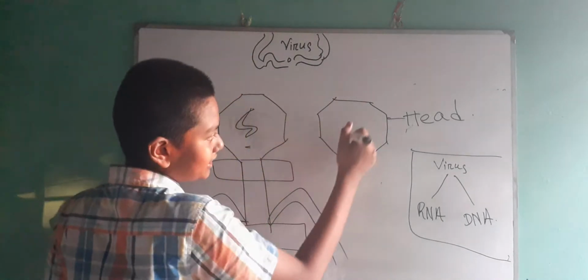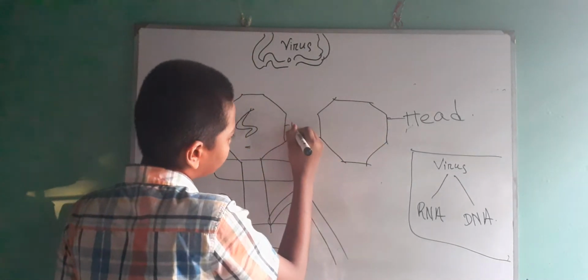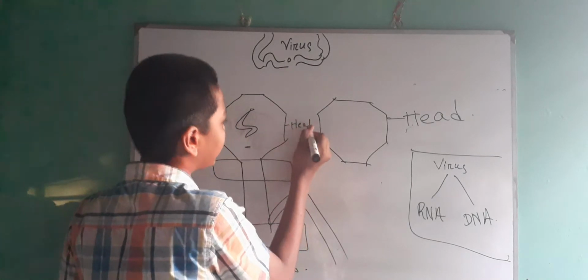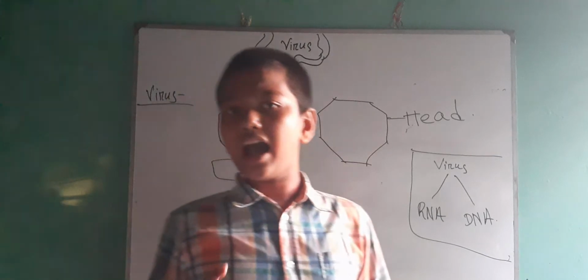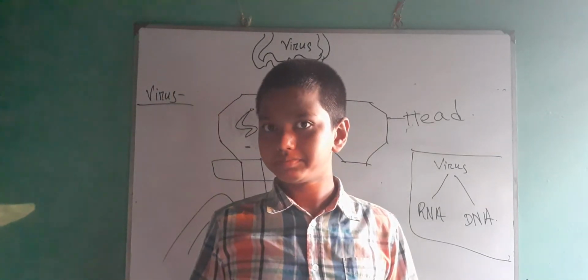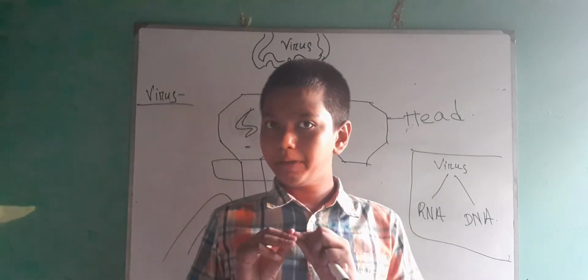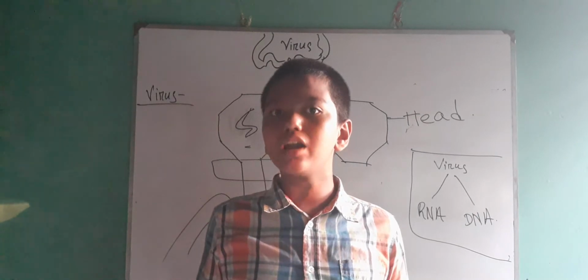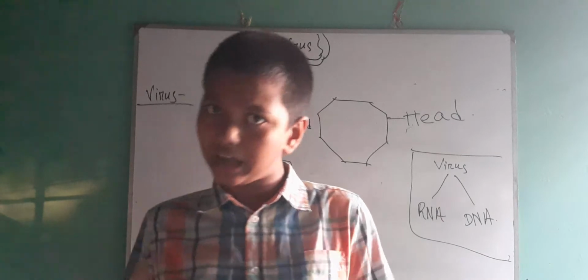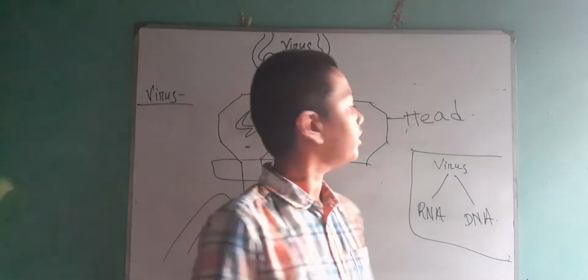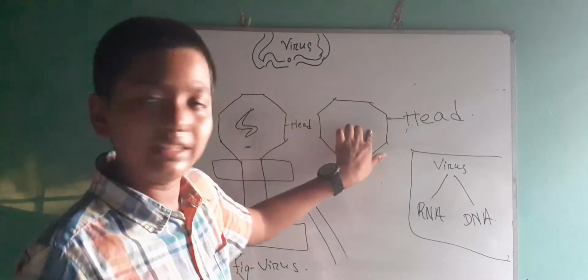Let us write. This part is called head. Here, the head is made with a thin layer of walls, which are so thin that they can be broken by the fast circulation of blood. So this is the head.